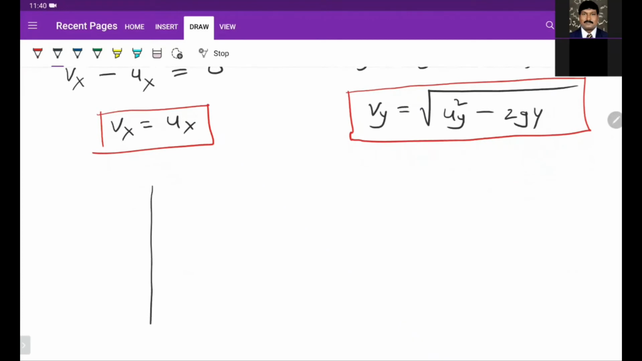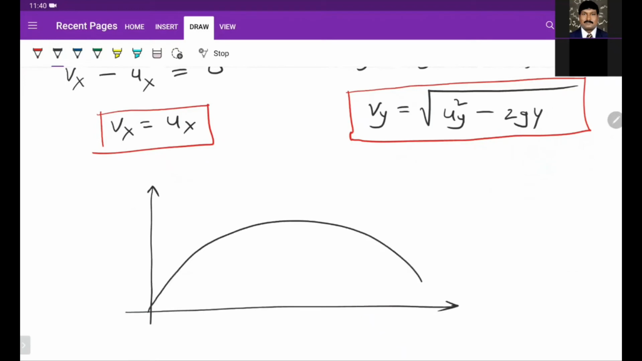So this is a situation. This is a parabolic path. Suppose the particle is at this position after some time t. This is y. If you know this y, you can easily find its vertical velocity vy, and you can easily find its x component velocity vx. So the net velocity will be in this direction, v bar.